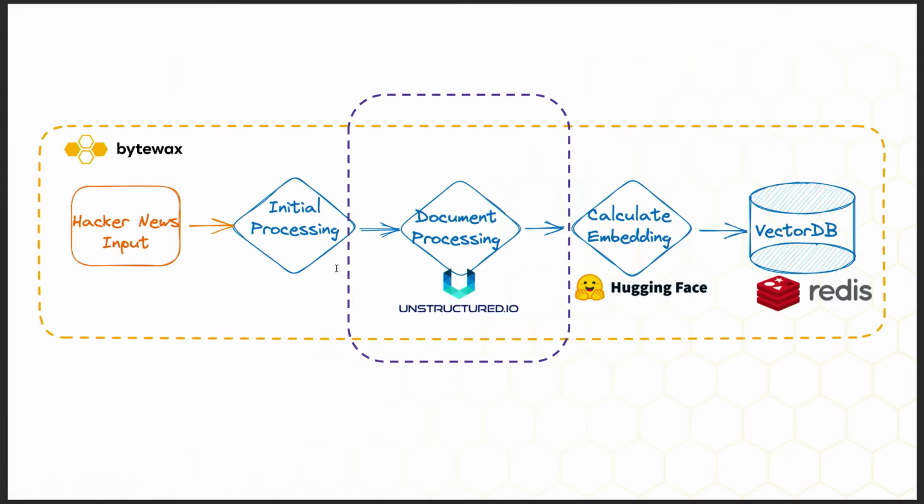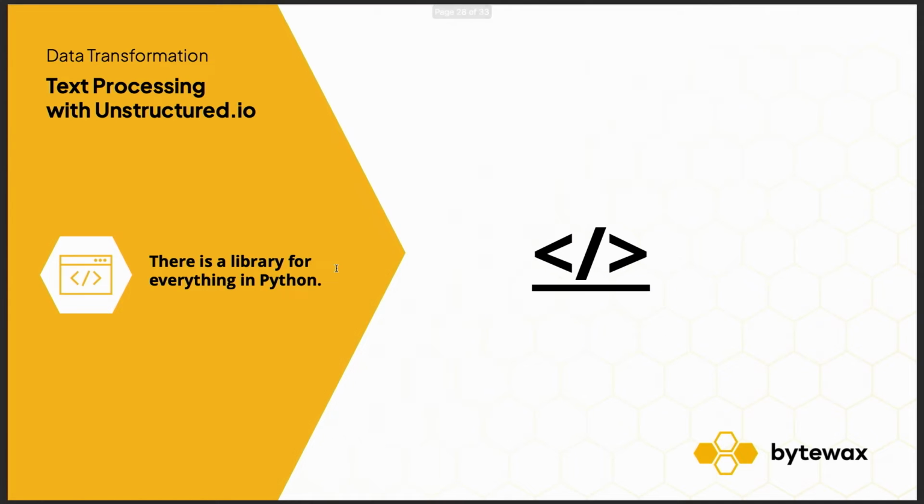And so we're going to use unstructured, because one of the things that's cool, in my opinion, and I'm not biased at all, about Bytewax is you can use the entire suite of the Python ecosystem. There's literally a library for everything in Python, especially when you talk about data. So unstructured.io has a package called unstructured.